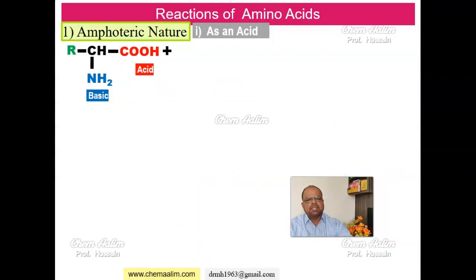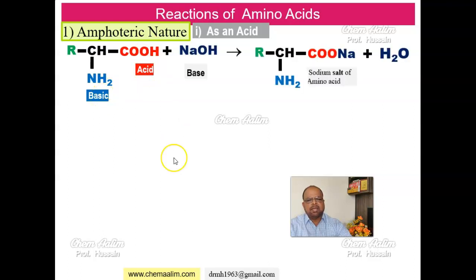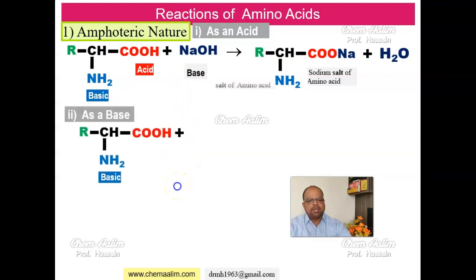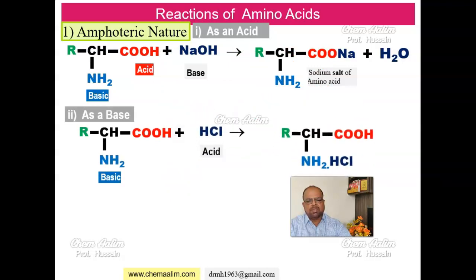Now coming to the reactions of amino acids. Amphoteric nature of amino acid. That means amino acid can act as an acid as well as a base because it is containing an acidic group as well as the basic group. So it reacts with the base to form sodium salt of amino acid. If we take sodium hydroxide, then it can also act as a base. It is made to react with acid. It forms salt, sodium salt of amino acid. Hence we can say that amino acids are amphoteric in nature.